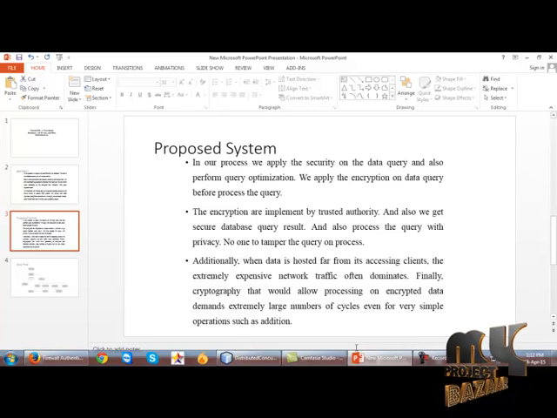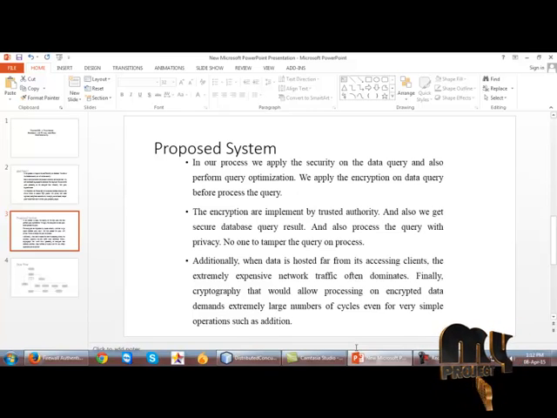After the above stage, the encryption is implemented by the trusted authority. The term trusted authority, as discussed earlier, is not only the client. The client starts the encryption method before the data is saved in the database, and the query fetches the result only from the encrypted contents. No other data is fetched other than the encrypted contents.